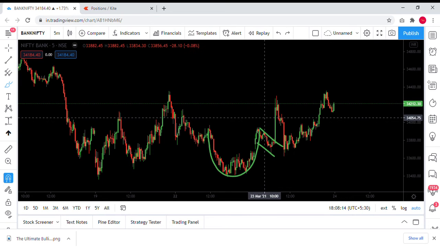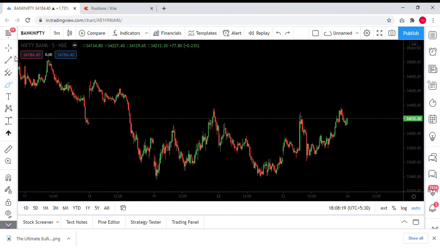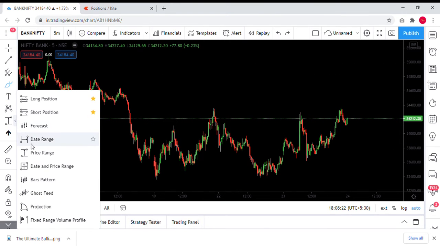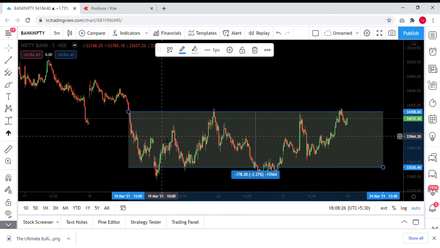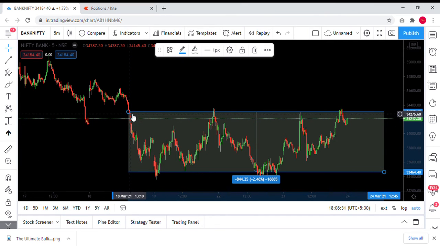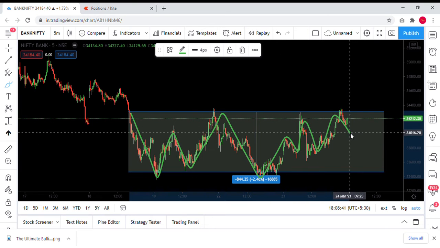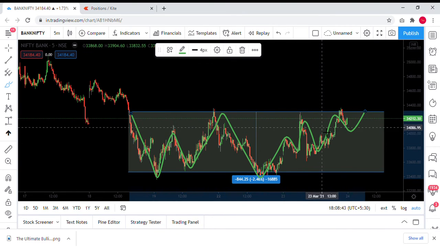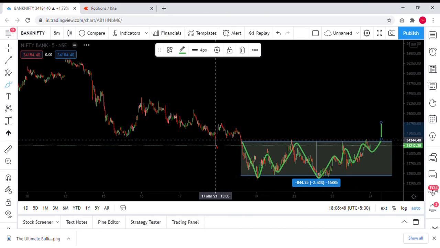Just hold on, I'll show you something very interesting that I just found out. If I could mark this particular, is there any chance? Yes, I can. I think I can mark this. Now, what is this? In the 5 minutes chart, if you look at the 5 minutes chart, say from last 18th March onwards, there is a price consolidation. So this is the price consolidation. It can give you a breakout or a breakdown, whatever is possible, but that's a different story.